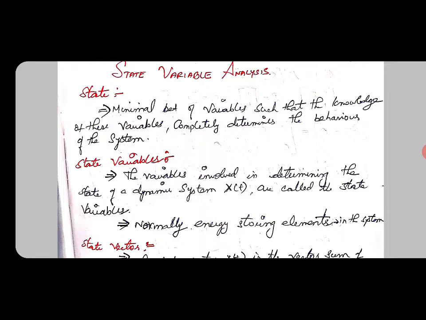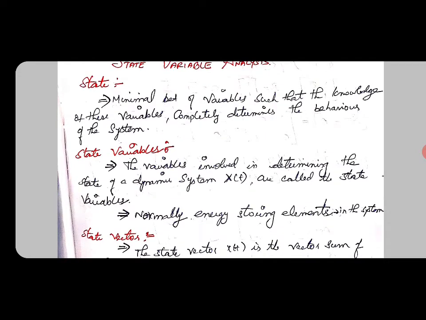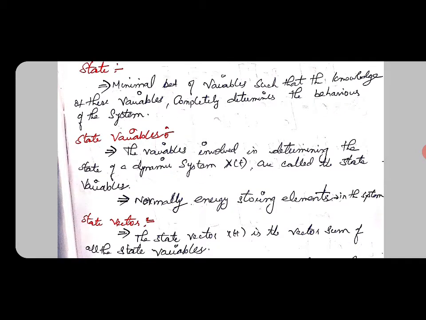State is nothing but a minimum set of variables such that the knowledge of these variables completely determines the behavior of the system. Okay, what is a state variable? The variables involved in determining the state of a dynamic system x of t are called state variables.